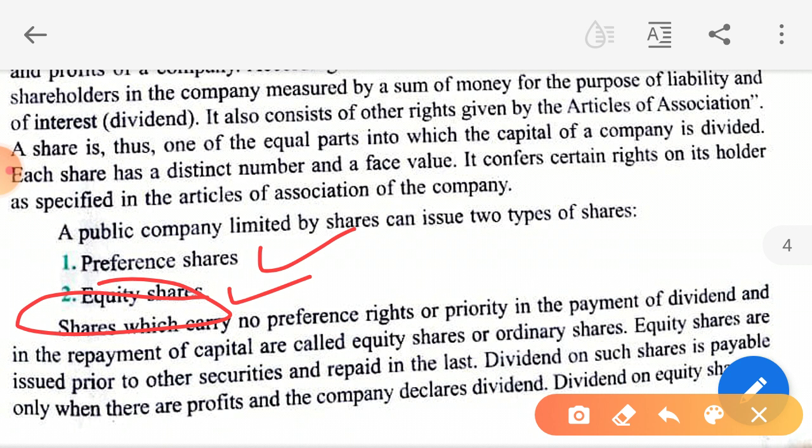Basically no company wants to get liquidated. Even the government doesn't want to liquidate a company because it results in economic degrowth. Okay, because industrialization and the service sector are the main sources of generating per capita income.